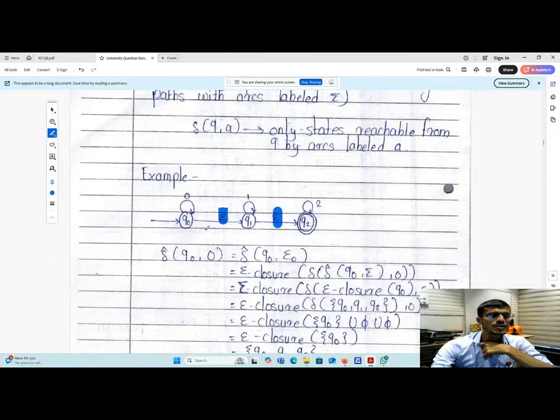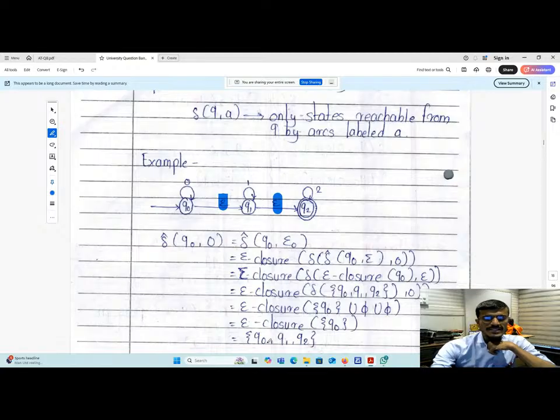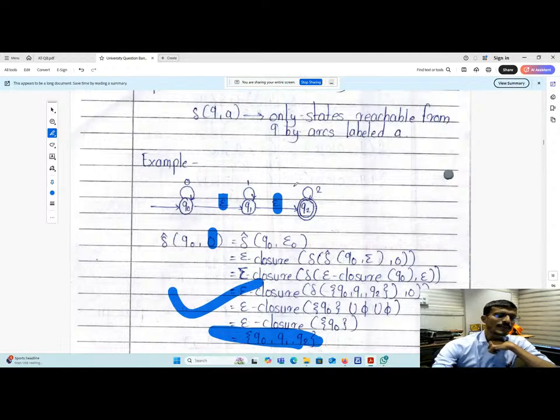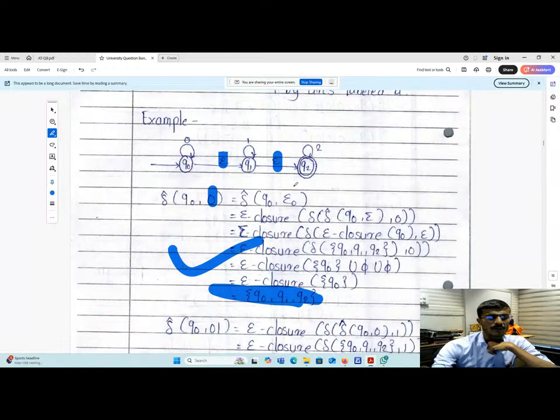In this case, q naught 0 will give the closure. As per the closure property, q naught 0 means it will go to q naught, and also to q1 and q2. So finally you can see it is going to q naught, q1, q2, because reading 0 it will go to itself. By reading 0 and null, it will go to q1, having the same meaning as reading 0, and by reading 0, null and null, it will go to q2. So that is the correct answer. Keep in mind, very simple and interesting things are these.